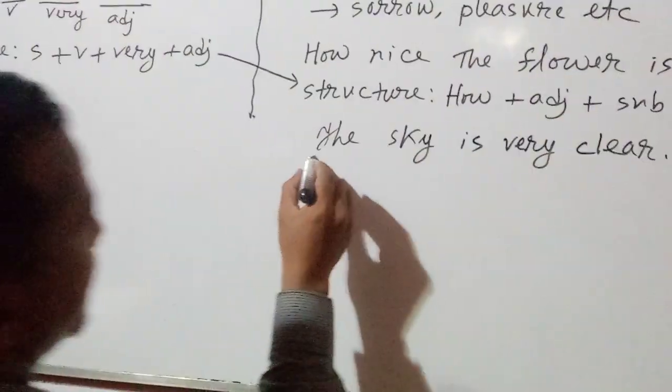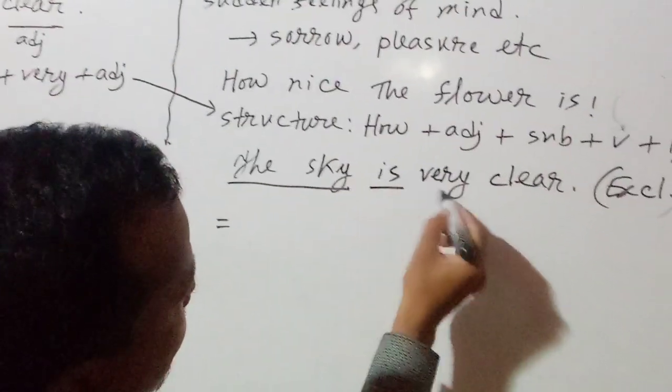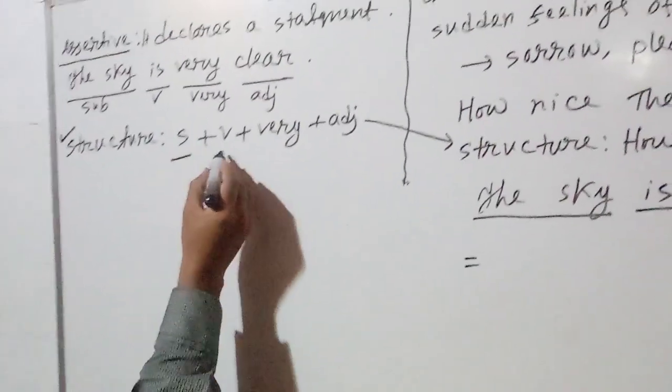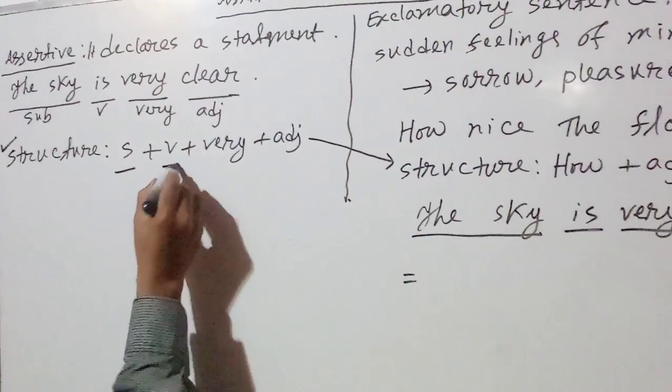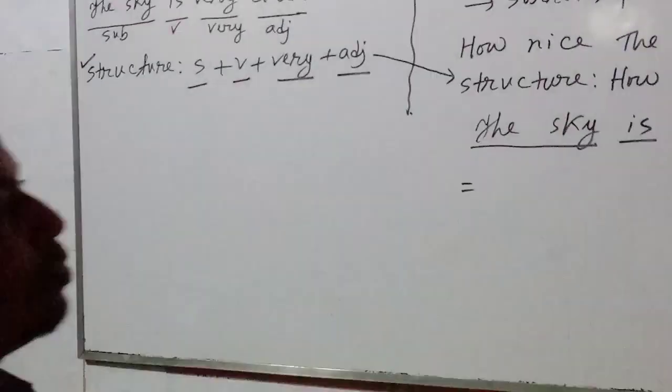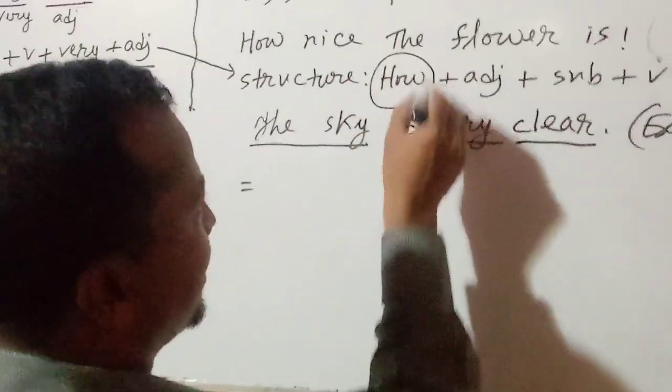Now there is subject, verb, very, adjective. This structure: subject, verb, very plus adjective. Now we can use this structure.